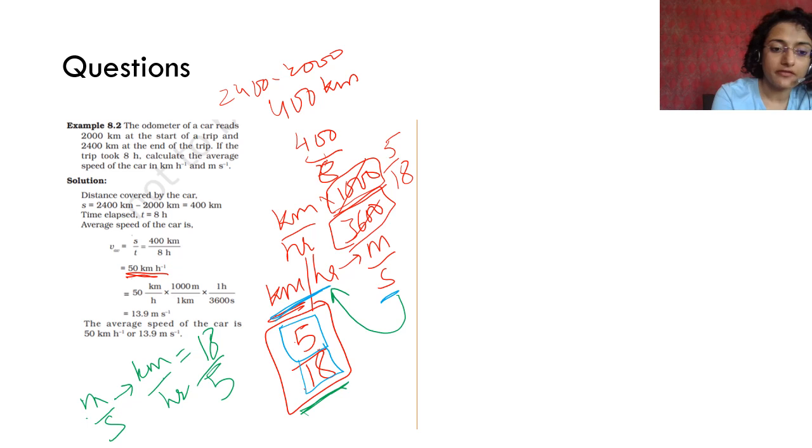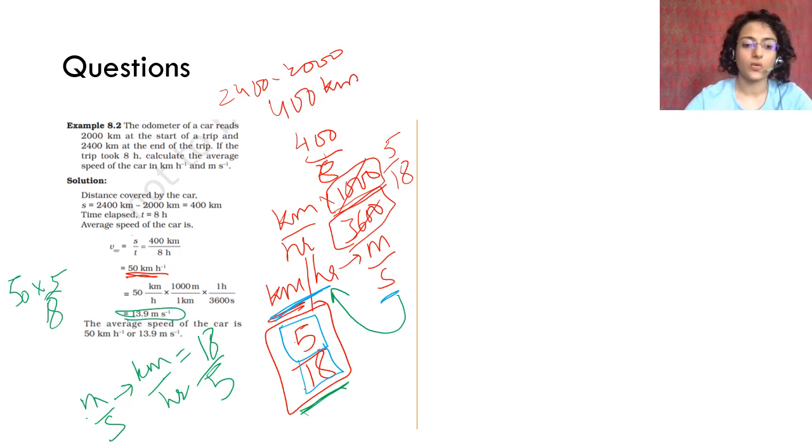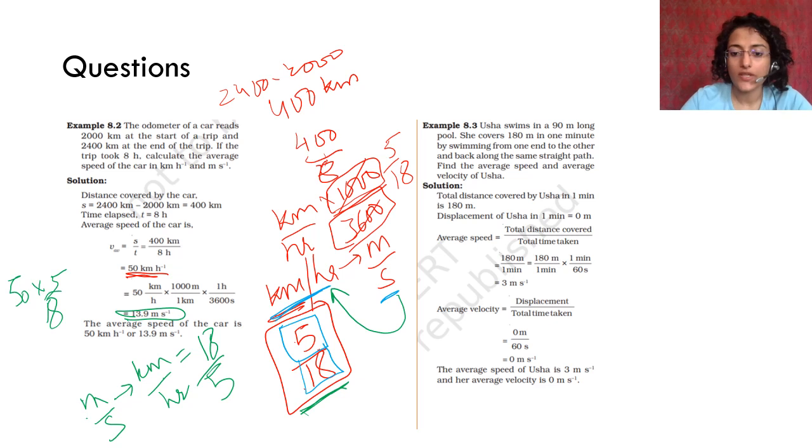So this is simple, 50 into 5 by 18. This is the answer that is given. Okay, understood? Okay, so this is the second question.